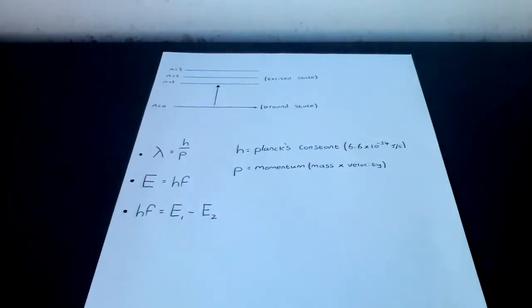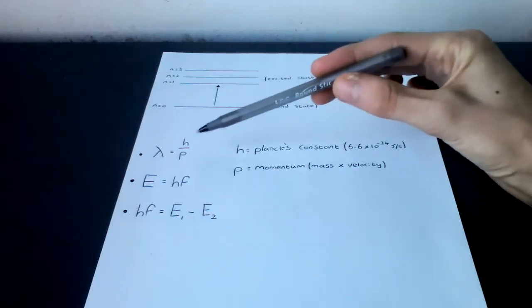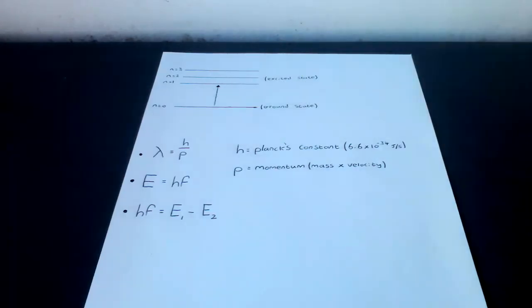To explain the wave behaviour of particles, de Broglie developed an equation that answers the question, if electrons are behaving like waves, what's their wavelength? It is lambda equals Planck's constant divided by the momentum of the particle. Lambda equals h over p. So now we're going to look at electron energy levels.